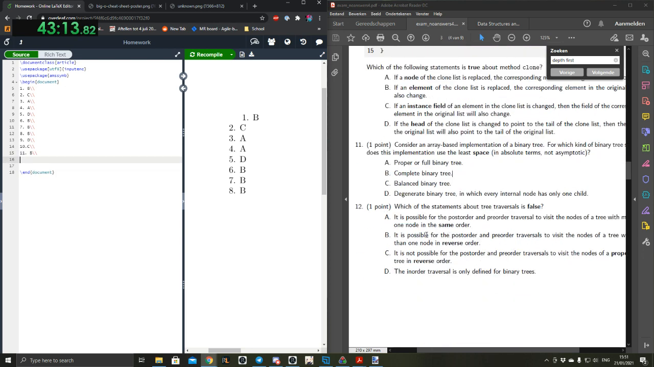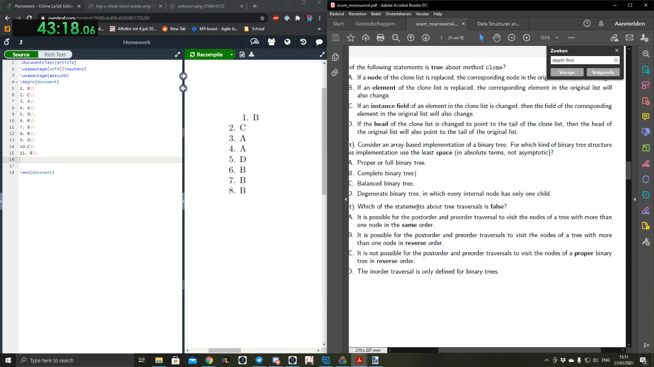For 12, which statement about tree traversals is false? It is possible for the post-order and pre-order traversals to visit the nodes of a tree with more than one node in the same order. Well, that's true if you just have a tree with 2 nodes. Or well, actually, have a look at post-order and pre-order.